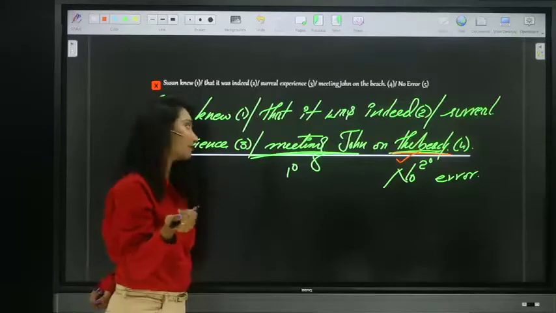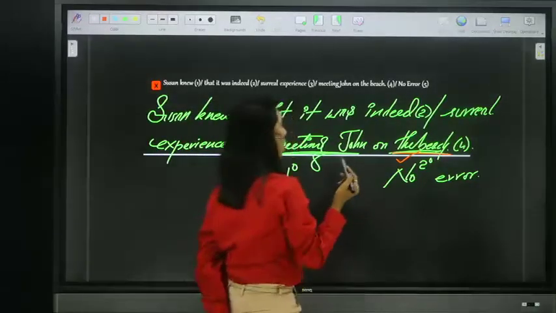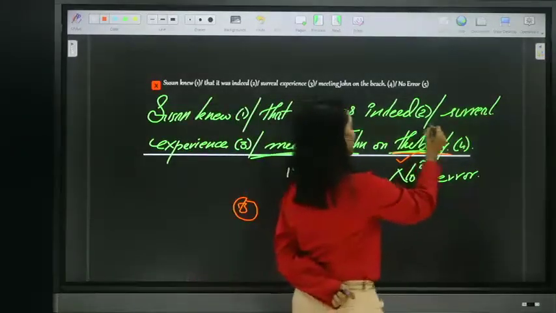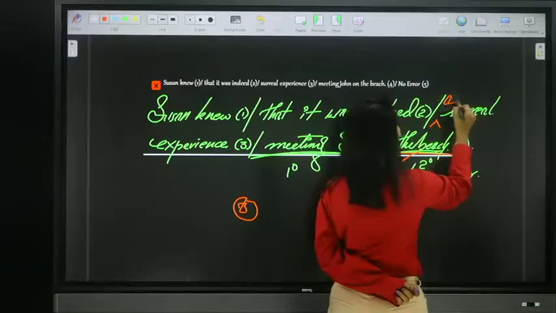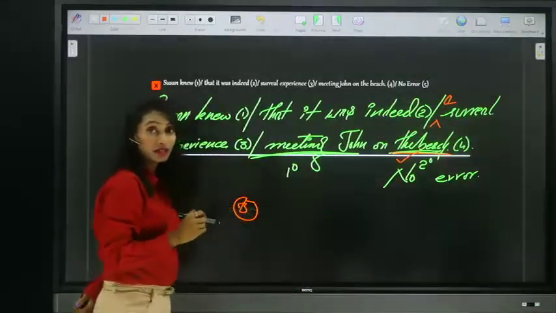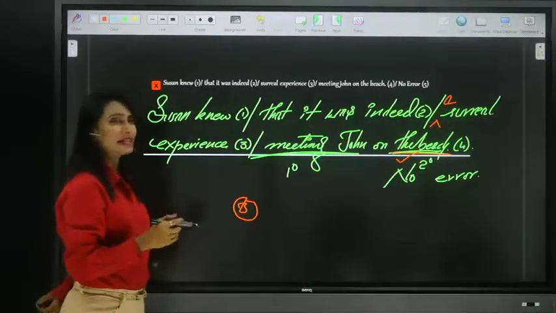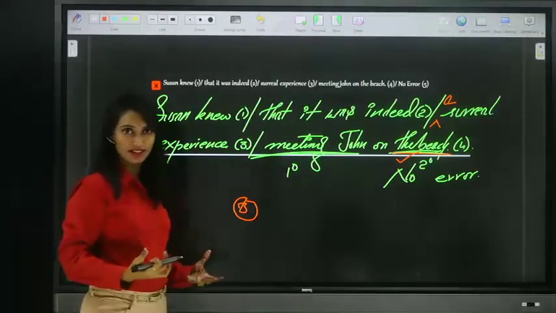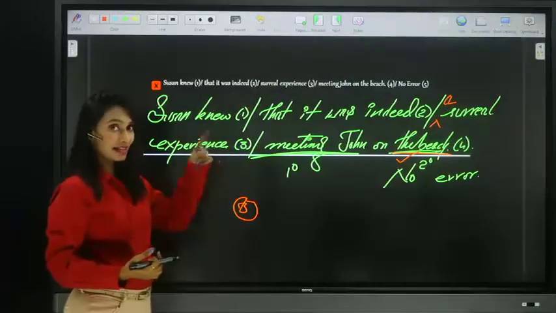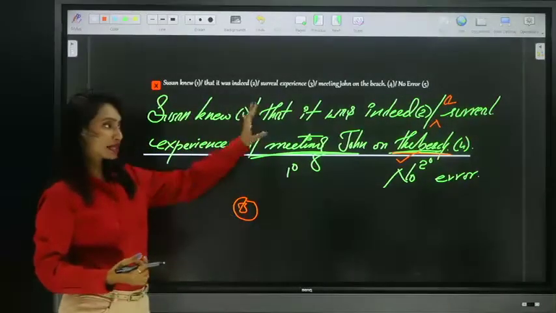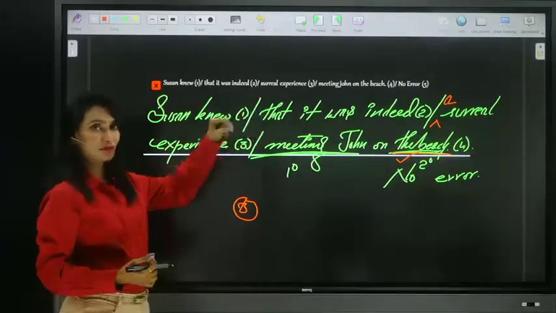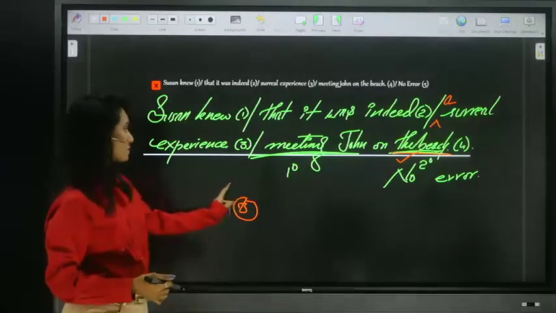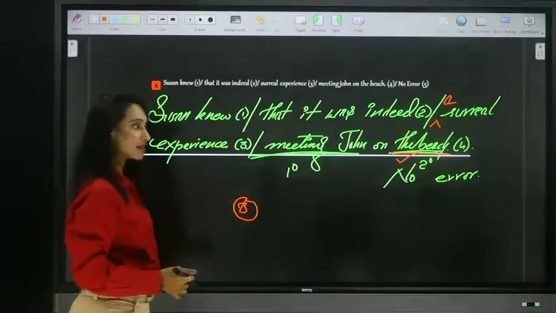We cannot use "the." So the answer is option 3, and the error is here. It is a surreal experience. We require the indefinite article "a." It is a surreal experience. It is a pleasant experience. It is an amazing experience, right? So it is a surreal experience. I hope it is clear. We must place the indefinite article "a" before surreal. So option 3 is the answer. Now let's see the next one.